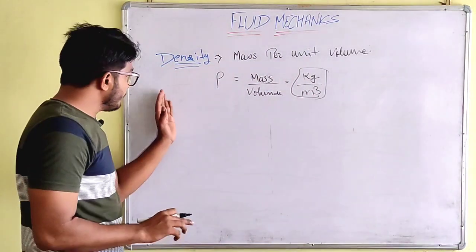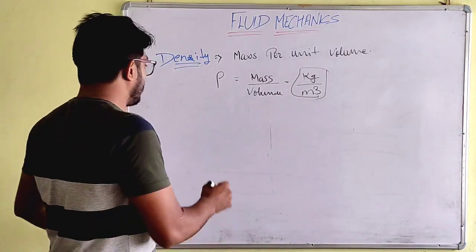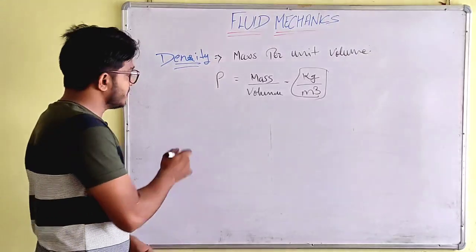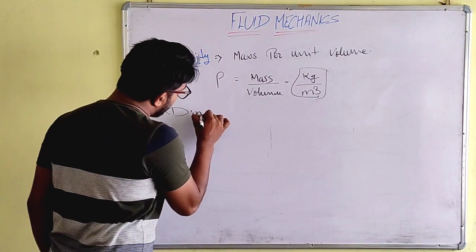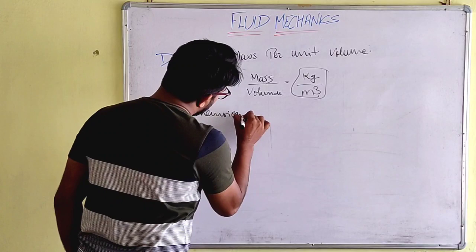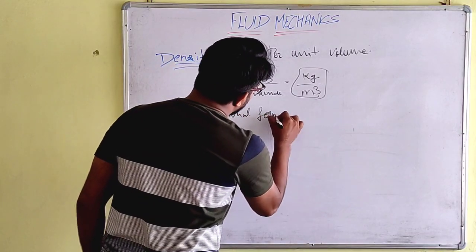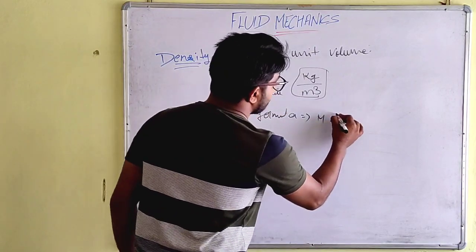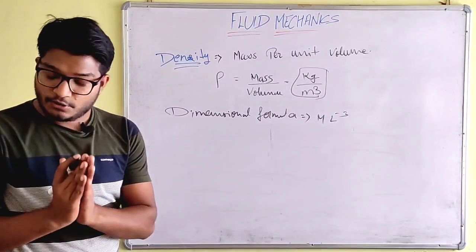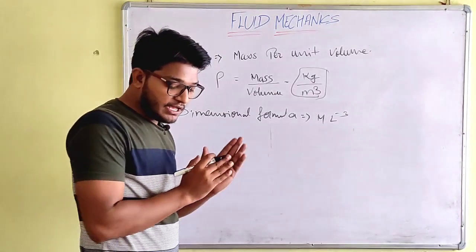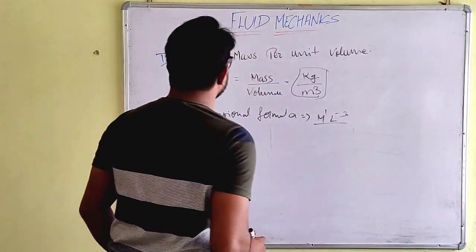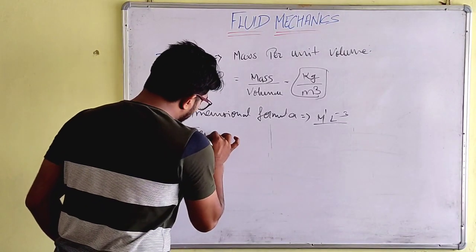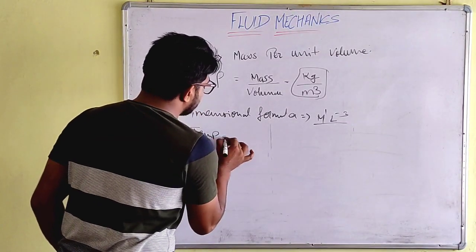Now let's talk about some things related to density. The dimensional formula of density is M L^-3. Next is the temperature effect, how density reacts to temperature.